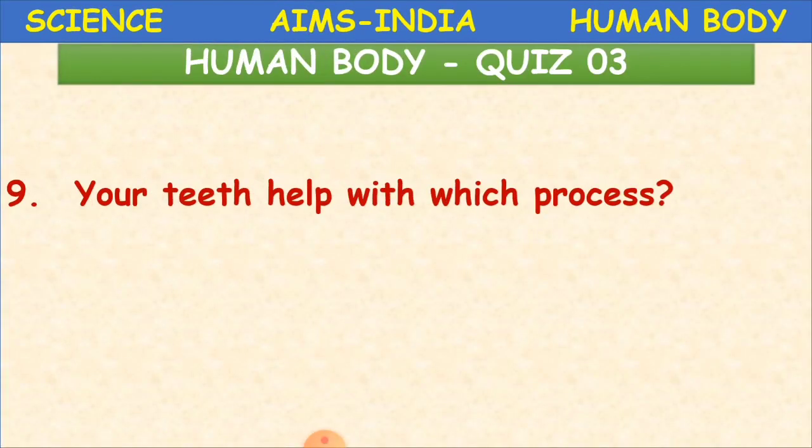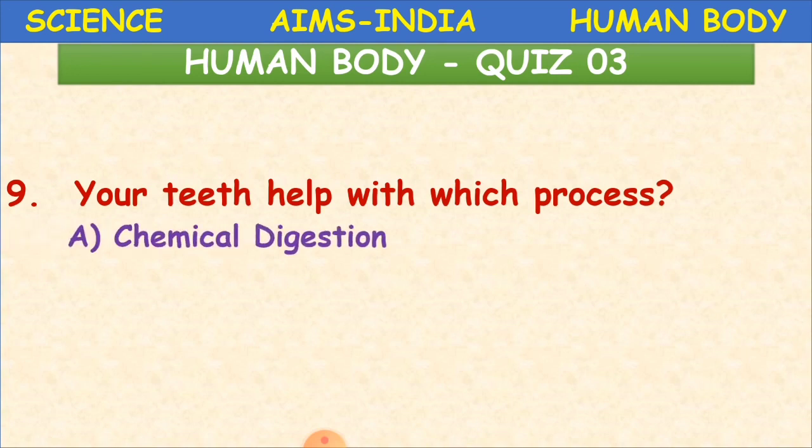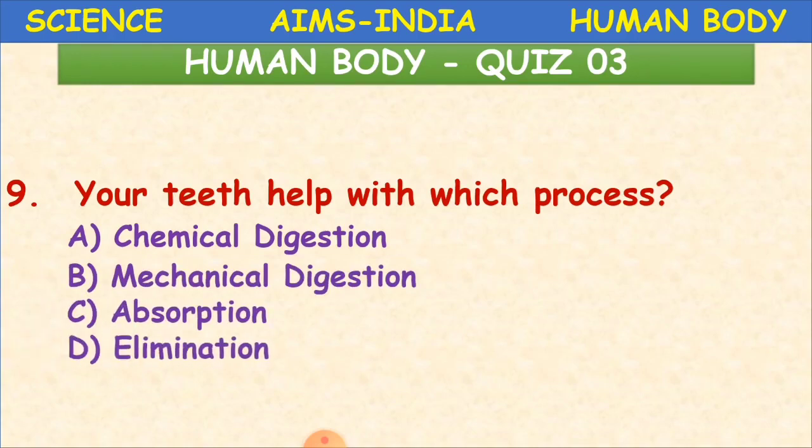Your teeth help with which process? Is it A, chemical digestion, B, mechanical digestion, C, absorption, or D, elimination? When we put food in our mouth, the teeth automatically start chewing. It is a mechanical digestion process. Okay, children? The teeth are going to help with the mechanical digestion process.